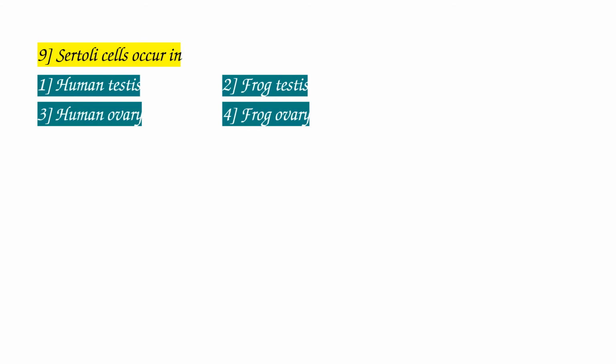Question number 9. Sertoli cells occur in: 1. Human testis, 2. Frog testis, 3. Human ovary, 4. Frog ovary. So let's know the type of cells present in the testis. The testis has 250 compartments called testicular lobules. Each lobule consists of seminiferous tubules.